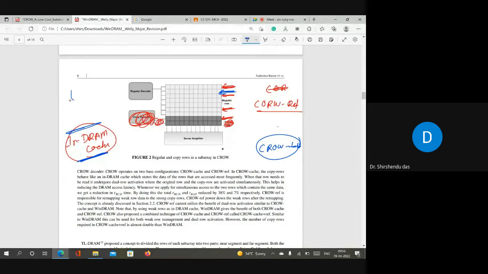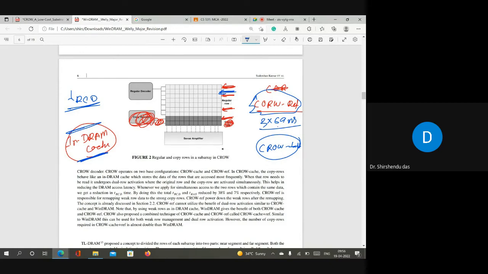So also it is reducing the tRCD time. The only difference here is that we are using all the weak rows as copy rows. Since we are using all the weak rows as copy rows, we are easily handling the weak rows. We need not refresh all the rows in 64 milliseconds. We will refresh them at 3 times 64 milliseconds, that is fine. And weak rows here are copy rows.